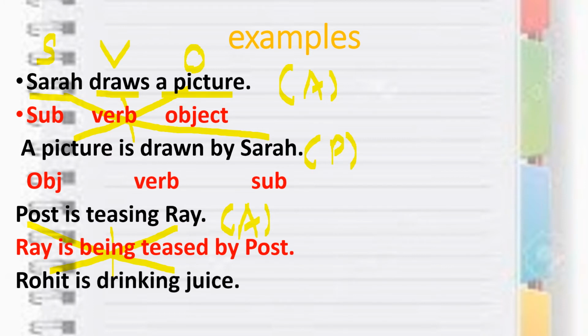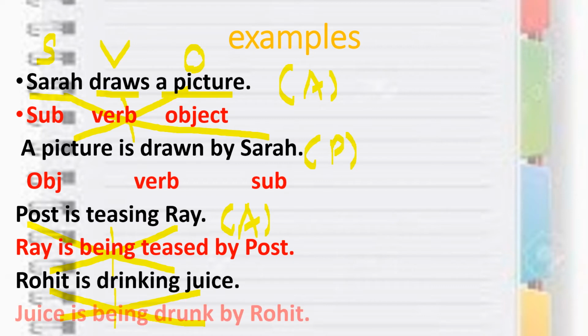Rohit is drinking juice. So in this sentence again we will do the same. Rohit will go over here, juice will come here, and drinking in the center. So, juice is being drunk by Rohit. These are only to understand the structure of the sentence. Later on we will do tenses. So I just hope it is clear to you now what the structure of active and passive voice is, and how you need to change active voice into passive voice.